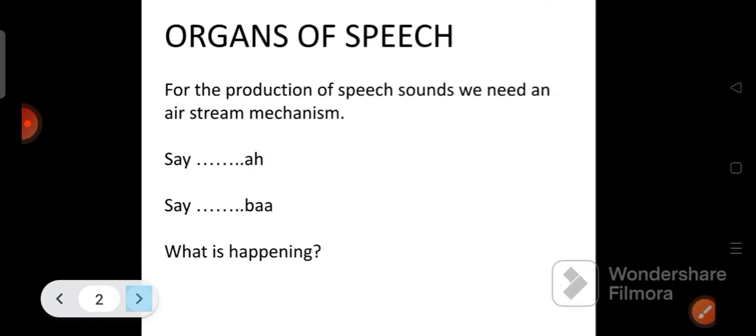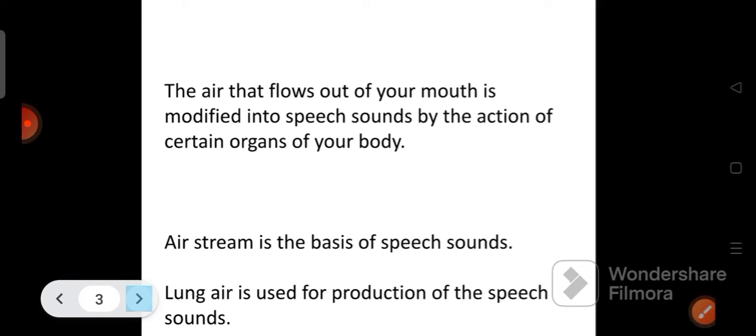As part of learning phonetics, we looked at voiced and voiceless and how many sounds are there, and now we are going to look at the organs of speech. So why do we need organs of speech? For the production of speech sounds, we need an airstream mechanism.